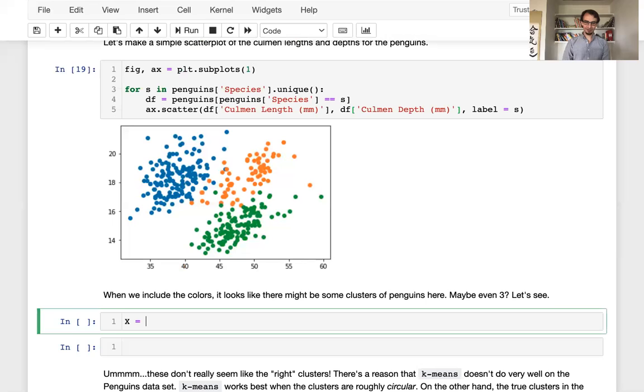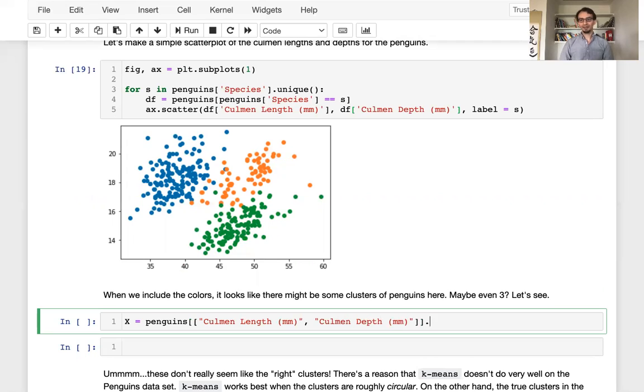So what I'm going to do is make my x variable. My x variable is just going to be these 2 specific columns of the penguins data set, culmen length and culmen depth, so that's what I'm going to cluster on.